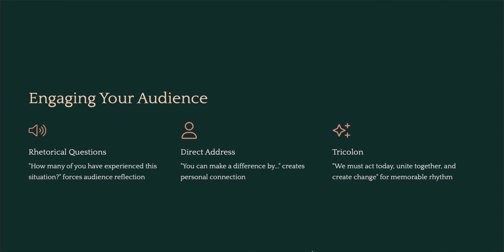As I have discussed earlier, you have to engage the audience with your words. You have to hook the audience, basically. You need to use rhetorical questions, direct addresses, and a tricolon for a memorable theme. So the structure of this speech should be: start with a hook, a surprising fact, a rhetorical question or a short anecdote, then state your purpose clearly, outline what you will cover and develop each point in separate paragraphs with quotes, stats or real examples.